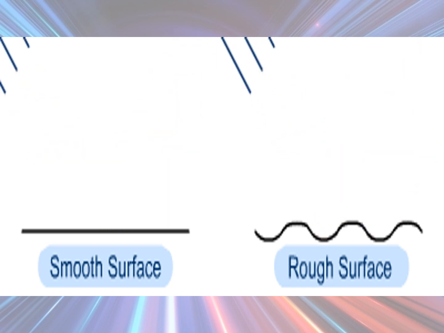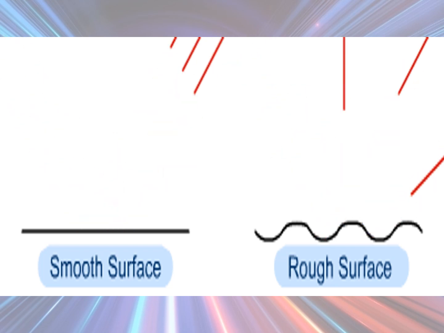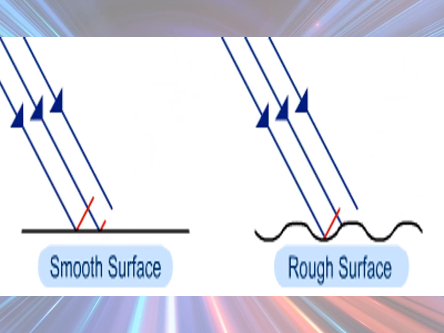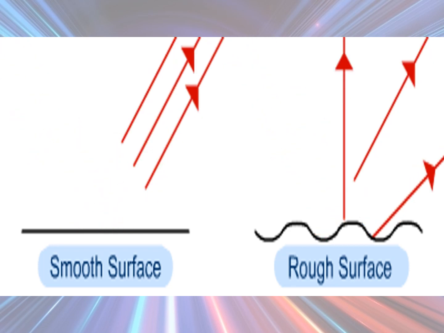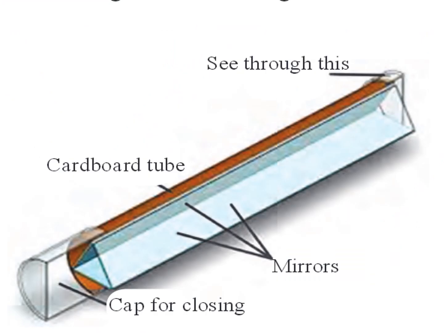But why are we learning all this about reflection of light? Because we use this reflection of light in a lot of places, which we will see. The first one where we use this is a kaleidoscope. Now a kaleidoscope is basically using three mirrors and it uses a property of reflection of light. First of all, before I tell you what it is, I will show you how exactly we can make this.